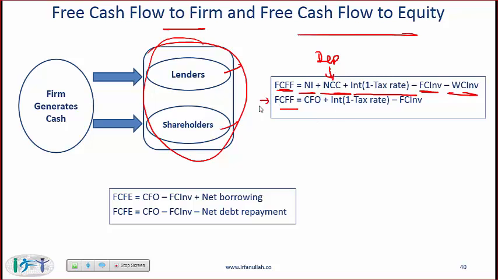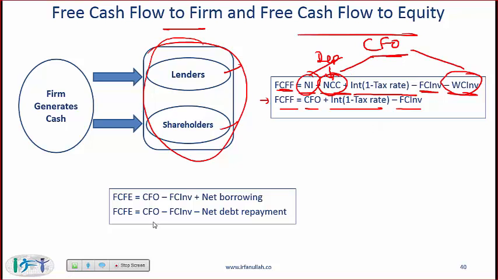Notice that a related or essentially similar formula is CFO plus interest into 1 minus tax rate minus fixed capital investment.